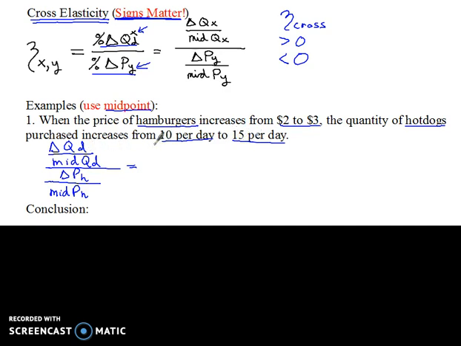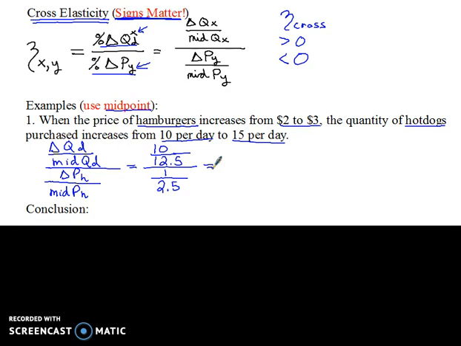So my change in quantity would be 5 divided by my midpoint quantity. My midpoint quantity would be the midpoint between these two, and you could also say it's the average. We did this on earlier videos, but you could take 10 plus 15 divided by 2. Your midpoint would be 12.5. And then all that gets divided by a change in the price of hamburgers, which was 1. The price of hamburgers went up by $1, all divided by the midpoint price. The midpoint price, again, 2 plus 3 divided by 2, gives you the average, so that would be 2.5. And then it becomes a calculator exercise.